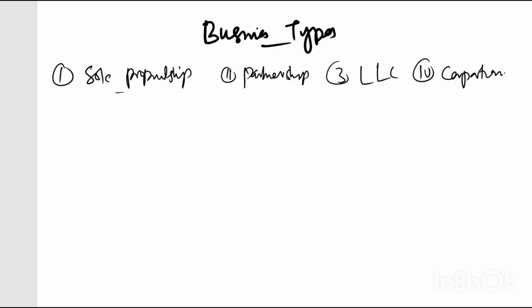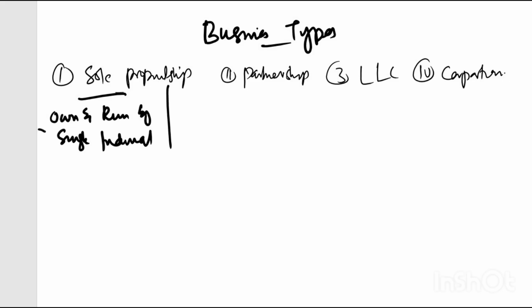Clear? By sole proprietorship, we mean that the business is owned and run by a single individual or person. This is very simple. The second thing here is the whole liability. Whatever you have done, you will be responsible for that. So this is an unlimited liability type of business. You will be responsible for whatever you have done.